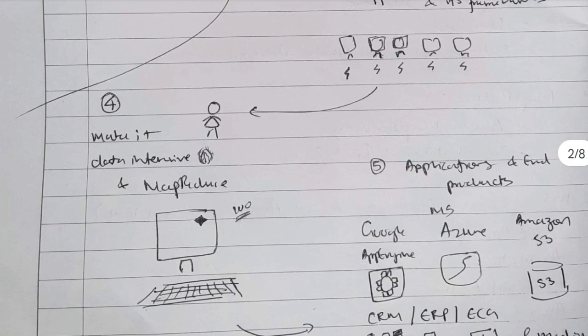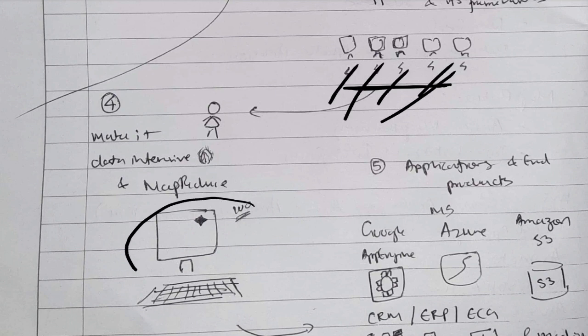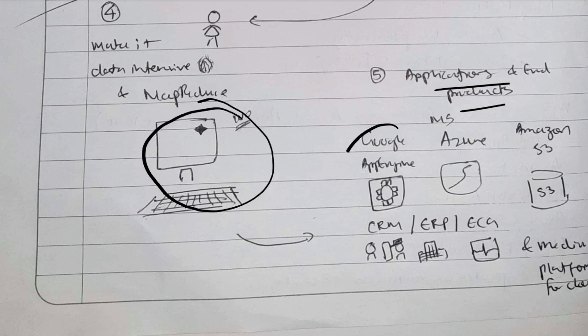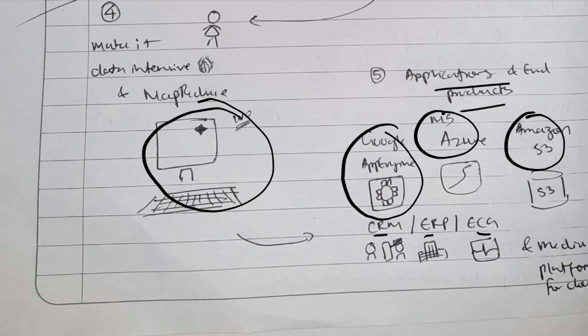After it's made efficient, we use all these computers to form a big computer, which is data intensive as well as MapReduce. It uses the MapReduce functionality. After that we have the applications and the end products. By using this computer we will be building Google AppEngine, MS Azure, Amazon S3, CRM, ERP, ECG and media platforms for cloud.